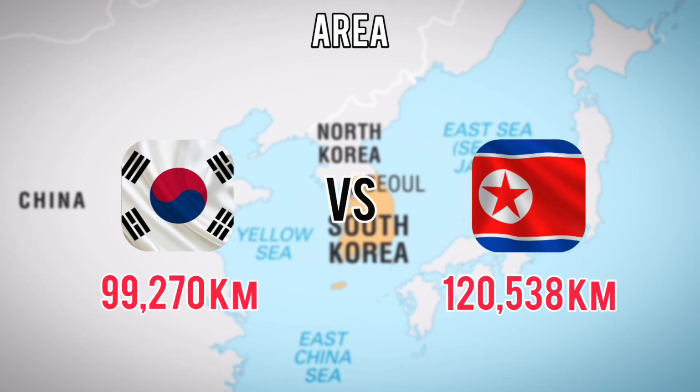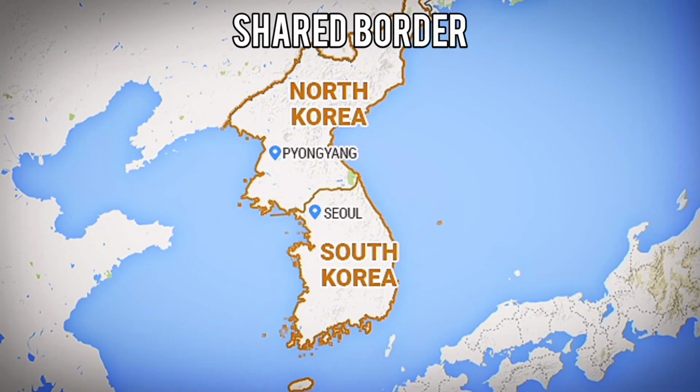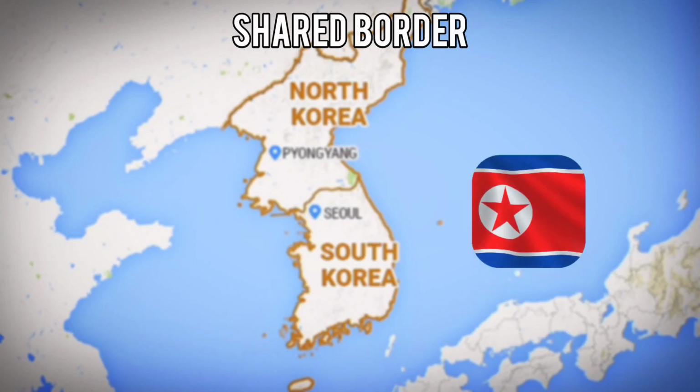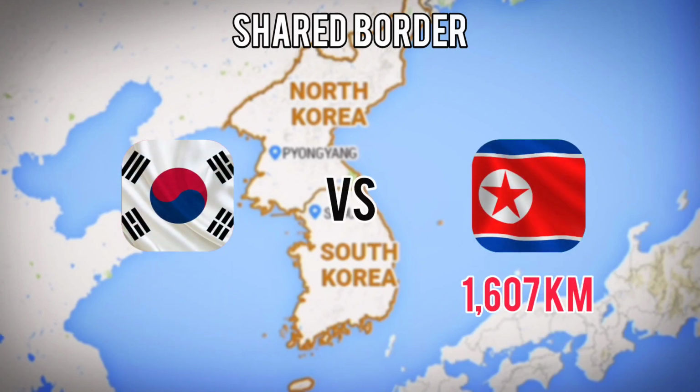South Korea, 99,270 kilometers. Shared border. The border that is jointly shared between two countries. The existence of a shared border between two countries can have various effects. These effects can be in the areas of economic, political, social, and security aspects. Shared border: North Korea, 1,607 kilometers. South Korea, 237 kilometers.